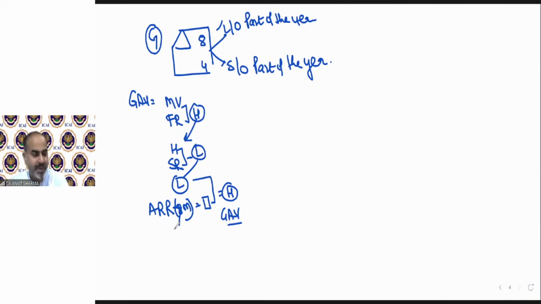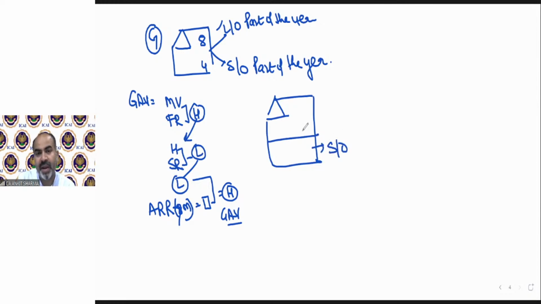We need to take the municipal value for the full year, fair rent, standard rent. Just the ARR value will be changed accordingly. In case of D, full ARR value, and in case of E and G, the 12 months ARR value will not be there. There will be some less than 12 months value. Suppose the question is this, that there is a house having 2 floors.